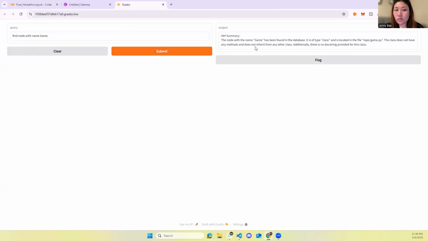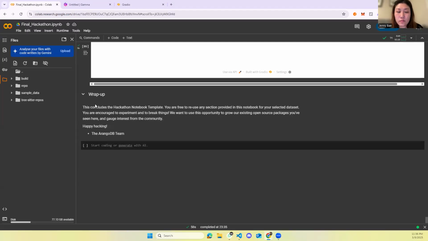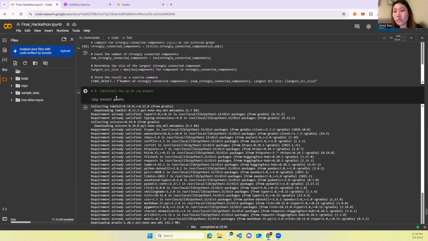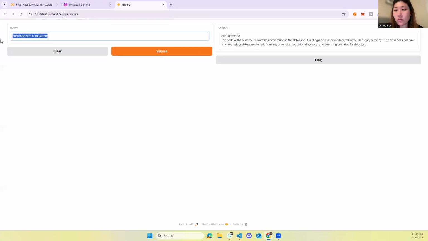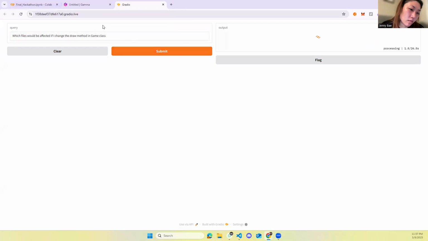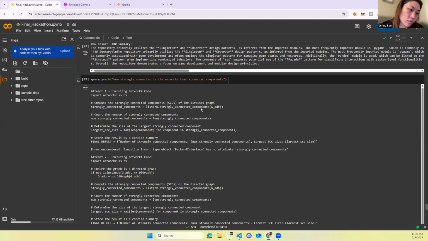As you can see, we found the name and it's located over here. And we could ask it more questions as well about the functions that it has, or suppose we want to change a function. Say we want to change the draw function. We could ask it which files would be affected if I change the draw method in the game class.